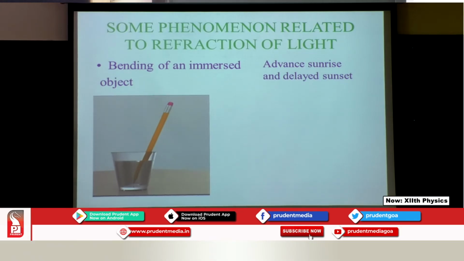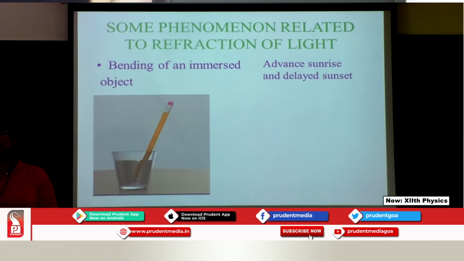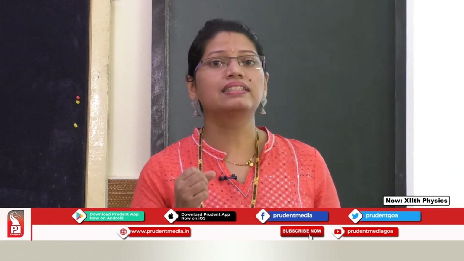Now next, the advanced sunrise and the delayed sunset. Meaning what? You see the sun a little before the actual sunrise, and you can visually see the sun a little after the sunset. Now what do I mean by actual sunrise?